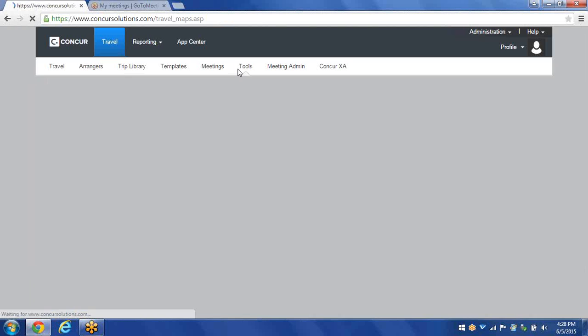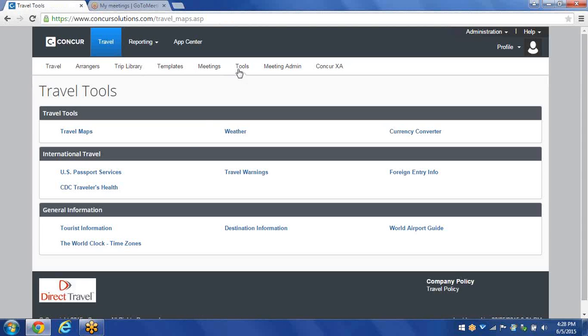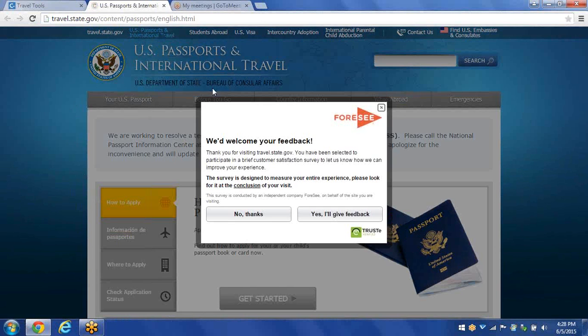One last thing I want to show you. This is the Tools tab. On the Tools tab, we have a variety of things that you can take a look at, things that you may need, such as travel maps, weather, currency converter. We also have U.S. passport services. When you click on any of these links, it will take you to the page where you need to go.